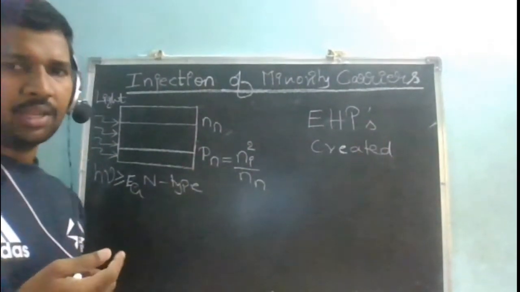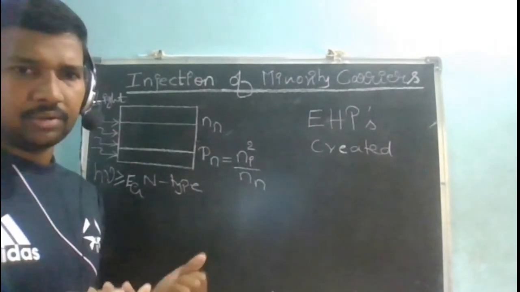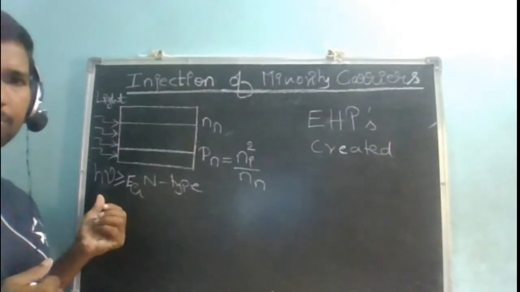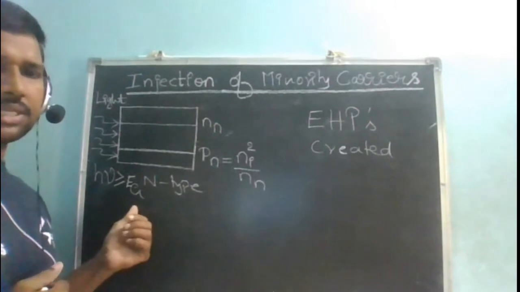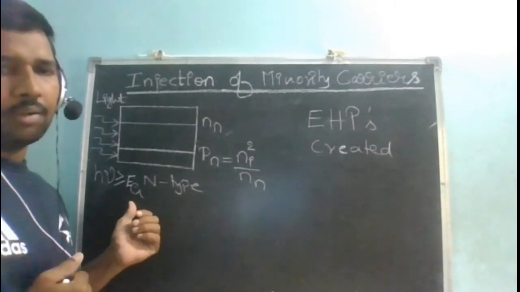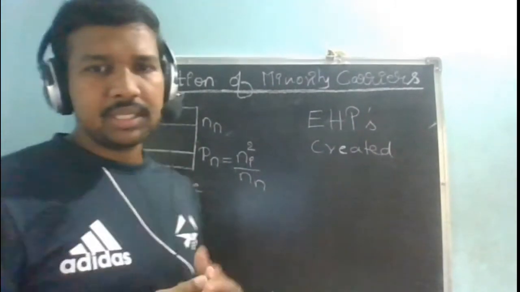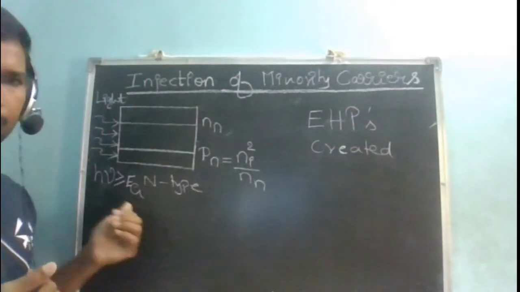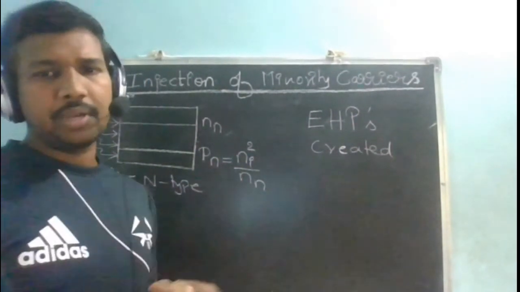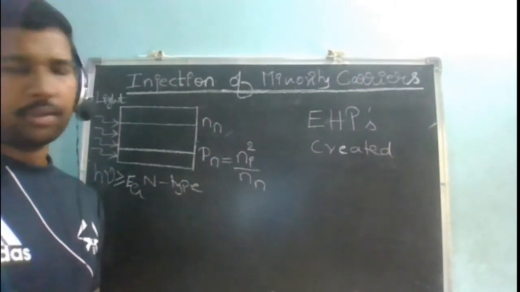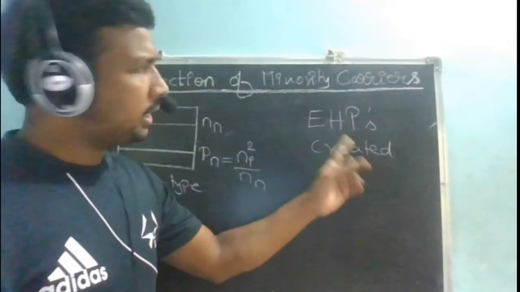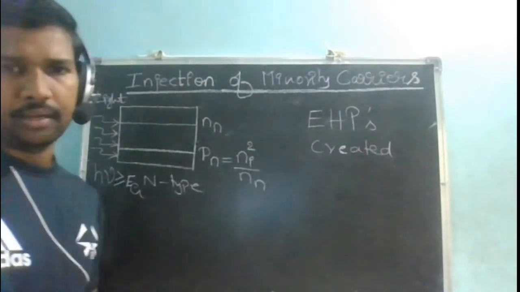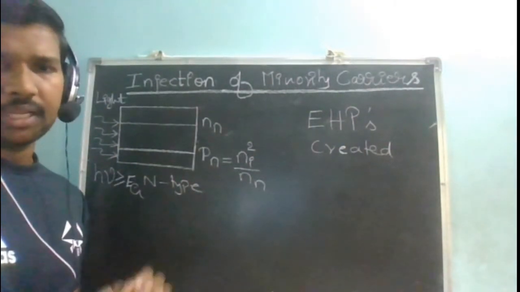The energy I am providing, hν, is greater than Eg, which is the energy required for breaking a covalent bond. So when the energy provided is more than that, covalent bonds get broken, and wherever a covalent bond is broken, electron hole pairs are created. Right?